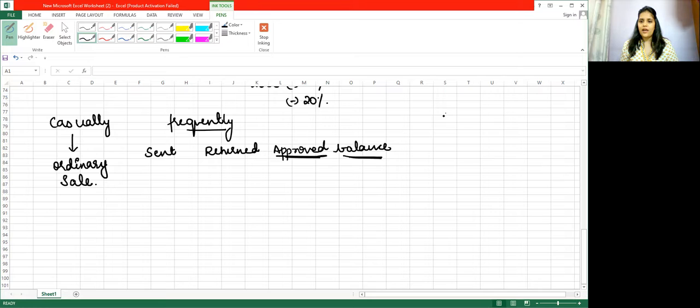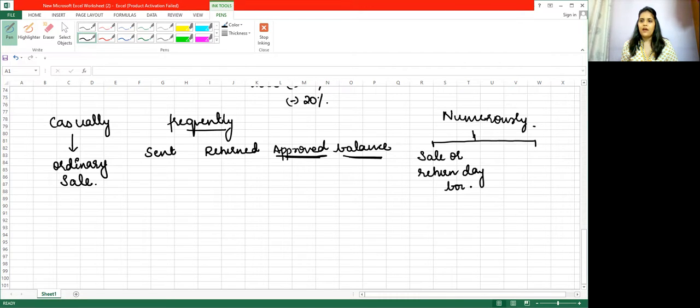If the goods are sent numerously, means lots of transactions, then what do we do? In the memorandum books we prepare two books: the sale or return day book and the sale or return ledger.